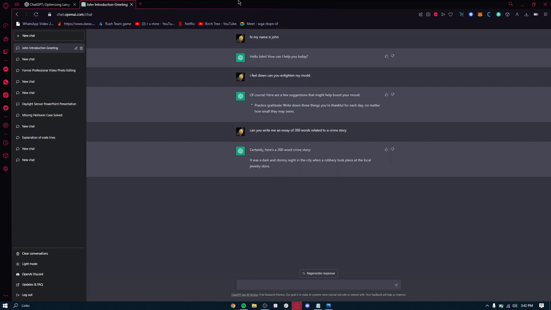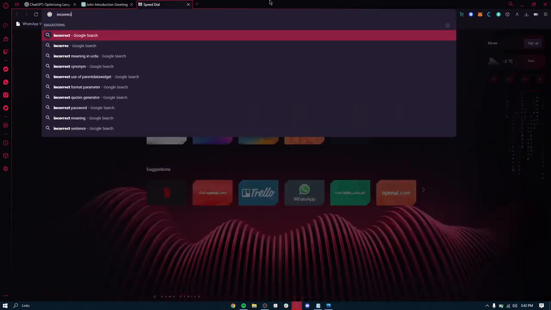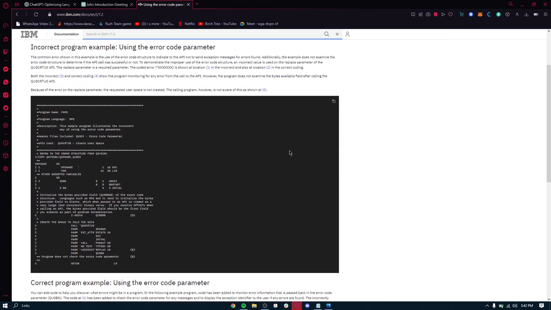Now, let's say you're a CS major or a software major or an AI major and you want to fix your code. So let's take incorrect sample code from Google and we're just going to put it right into ChatGPT to see if it actually works. This is obviously IBM's official website where they have given an incorrect code parameter.